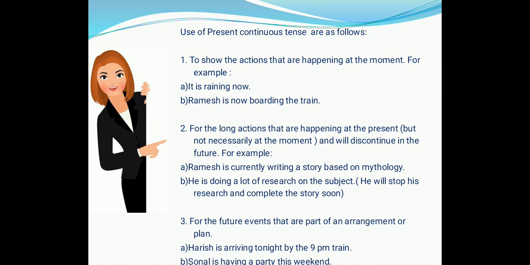Number 3, for the future events that are part of an arrangement or plans. So we use present continuous tense for showing the future events that are part of arrangements that are already planned. For example, Harris is arriving tonight by the 9 p.m. train. This is already planned. Sonal is having a party this weekend. So this is also part of a future event which is already planned, arranged.